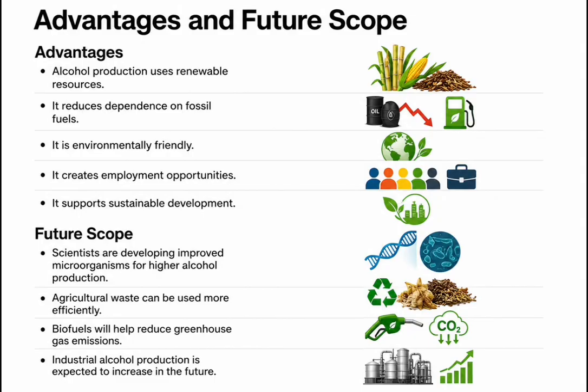Future scope. Scientists are developing improved microorganisms for higher alcohol production. Agricultural waste can be used more efficiently. Biofuel will help reduce greenhouse gas emissions. Industrial alcohol production is expected to increase in the future.